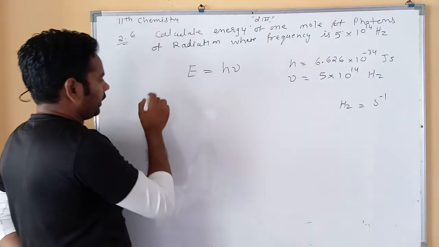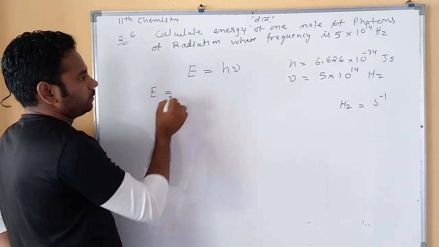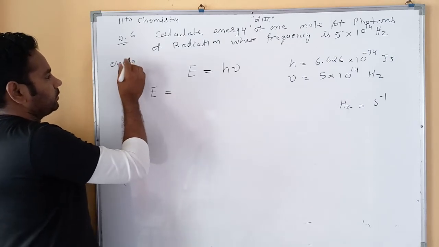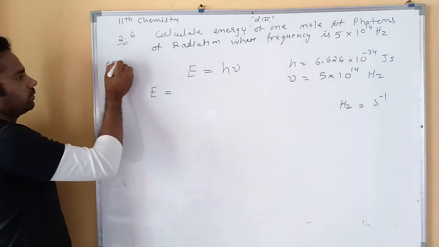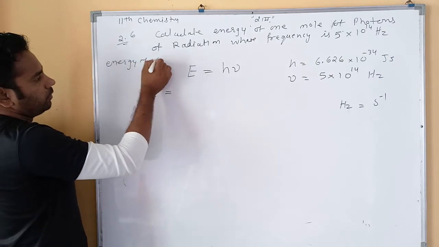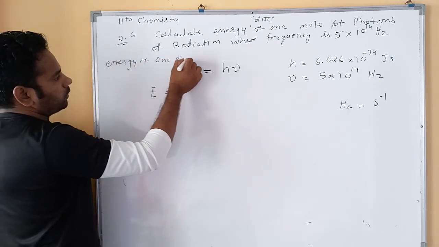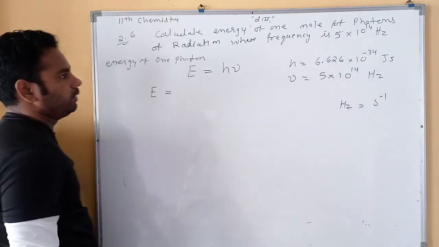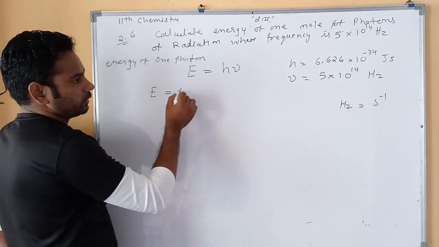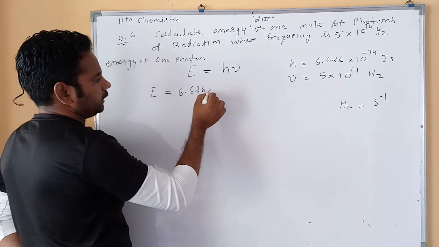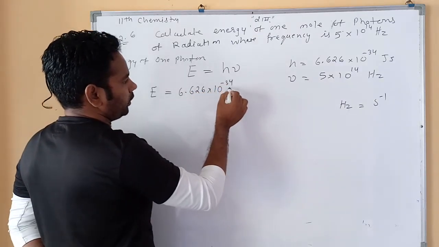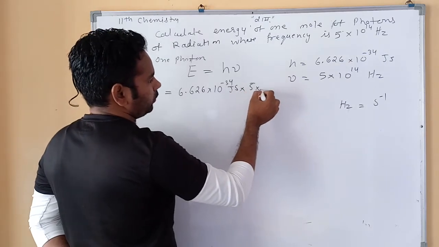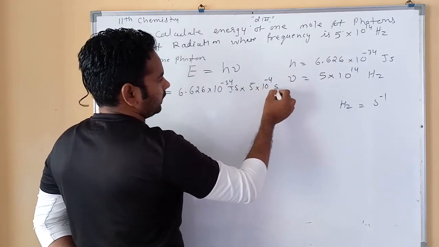Now we calculate the energy of one photon. This is the formula: energy of one photon is 6.626 × 10^-34 joule second multiplied by 5 × 10^14 second inverse.